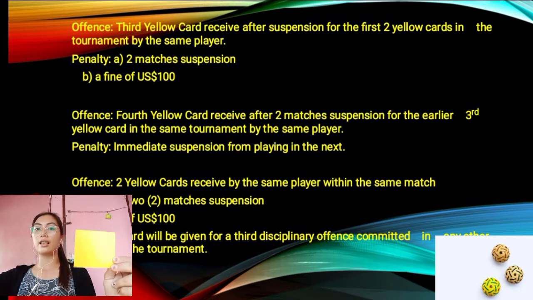It means that a player who committed an offense may receive a third yellow card after the suspension in the tournament, for the same player, and the penalty that may be awarded to him is a 2 matches suspension. It means that he cannot play in the next 2 matches of the game.